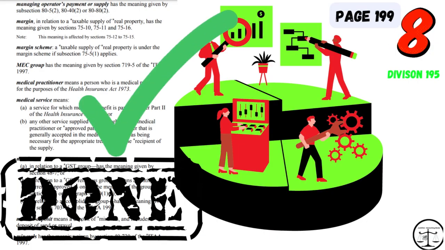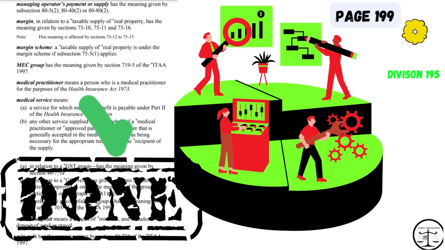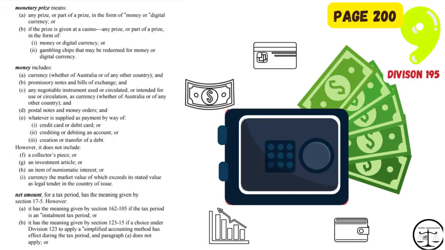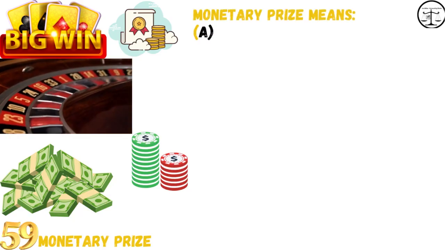That was it for page number 199 of Volume 2 GST Act. Now we will head to Section 9. We will discuss words on page number 200. Please find words on screen. This is the last section of this video. 59. Monetary prize. 60. Money. 61. Net amount. Word number 59.